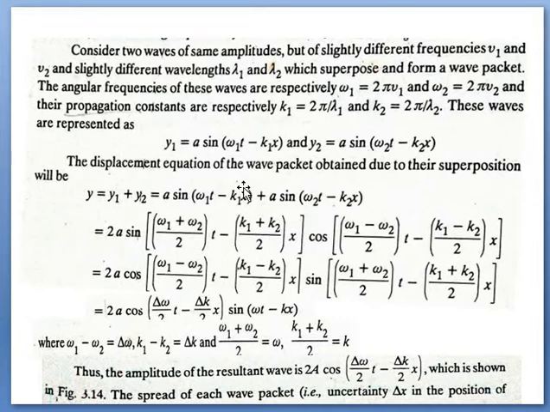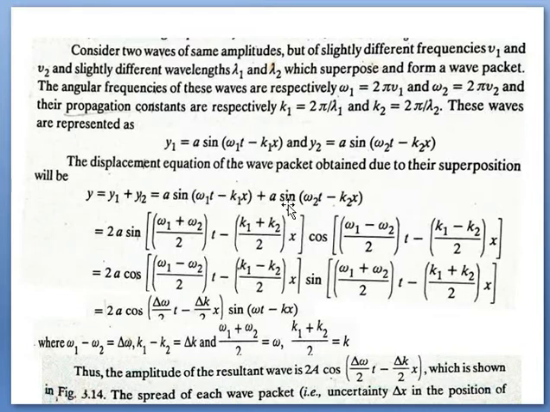If the terms in the bracket are assumed to be A, and here B, then by applying the trigonometric identity sine A plus sine B equals 2 sine (A plus B) by 2 cos (A minus B) by 2, we apply that equation here.